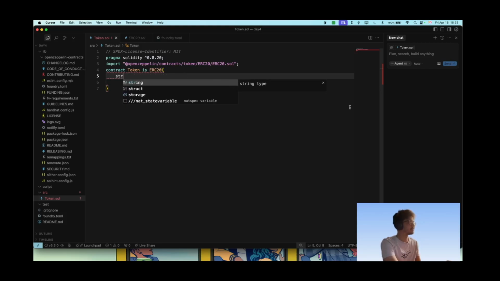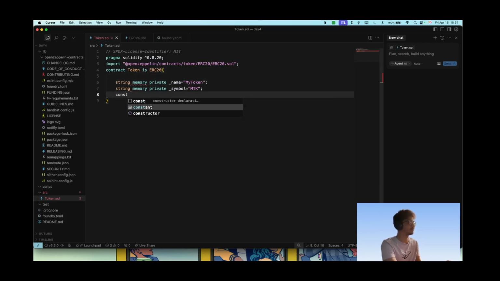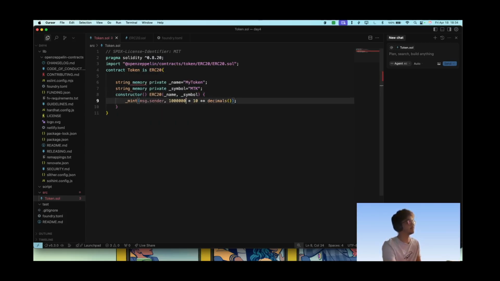So let's say string memory name, private name is equal to name is equal to MyToken, and similarly symbol MTK, and let's do that, and then we can call the constructor. So constructor name and symbol, and msg.sender. Oh, why is this a red squiggly here? Look, I need a new extension for Solidity. The errors get resolved very late.